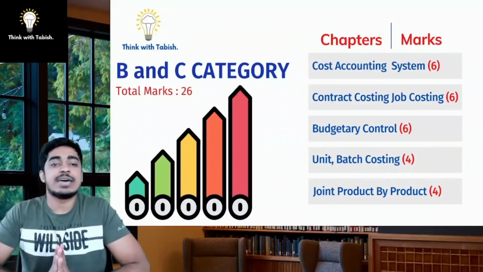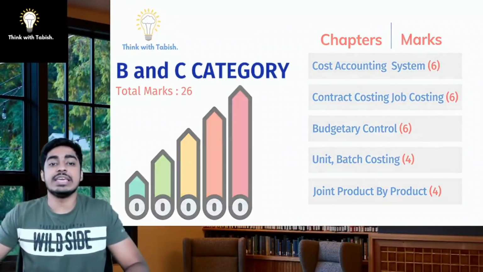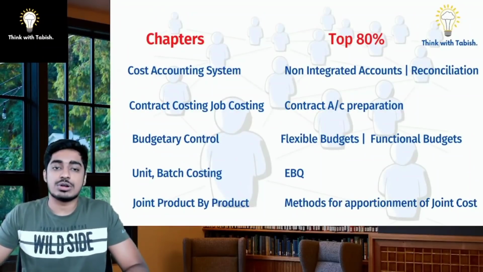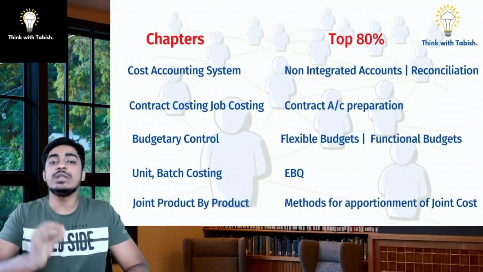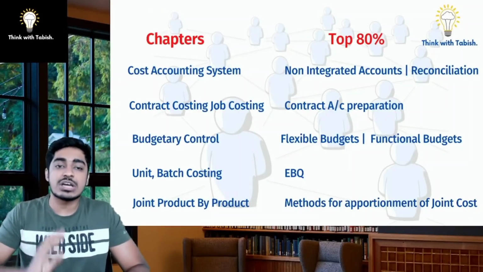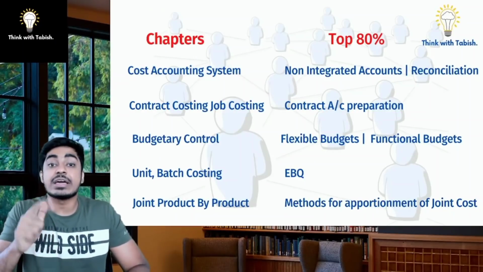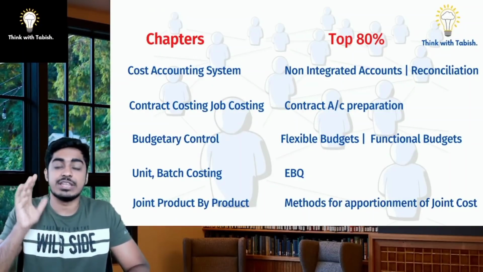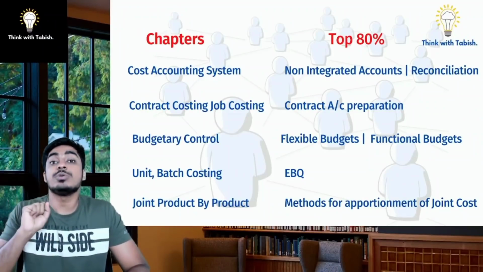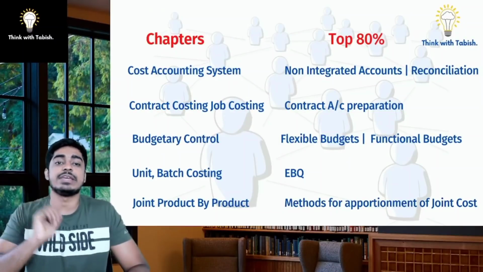We will look at these chapters after thoroughly looking at A+ and A category chapters. And if the time is short, for these chapters, we may only look at the most important topics. Say for example, in cost accounting system, non-integrated accounts and reconciliation are very important. They fall into the top 80%. In contract costing, job costing, contract account preparation is very important and frequently asked.